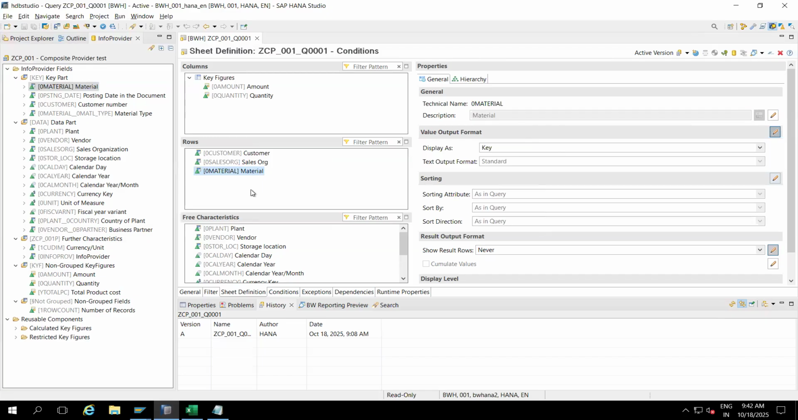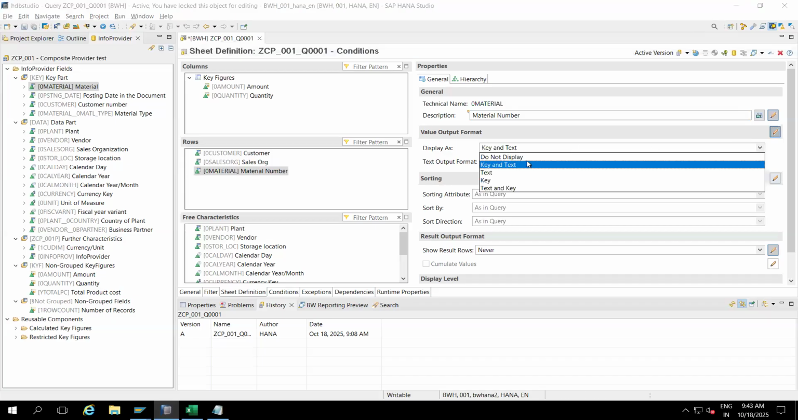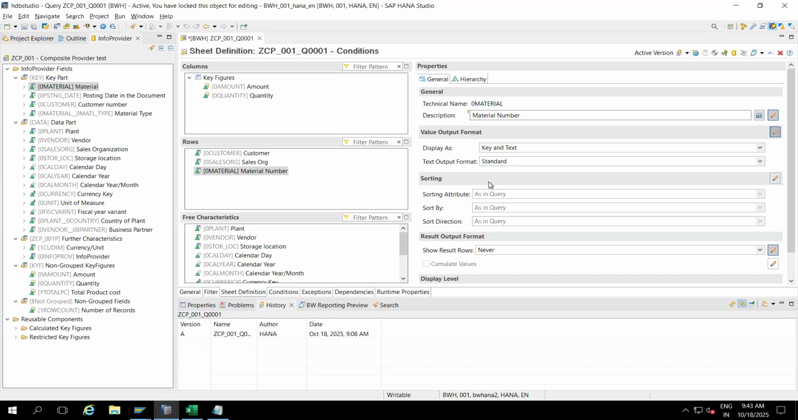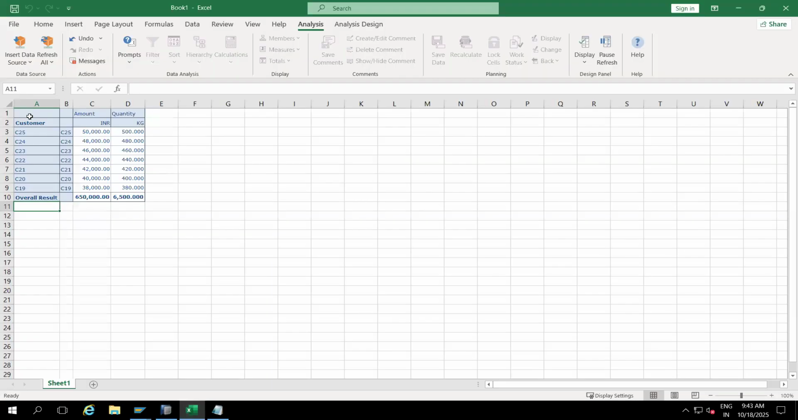And this is like no variable. You cannot make it. Let me try. Okay, material number. I'm saving it. Also I'll make it key. By default, it is coming as key and text. I'm saving it. Just refresh and you will come to know how it is coming.